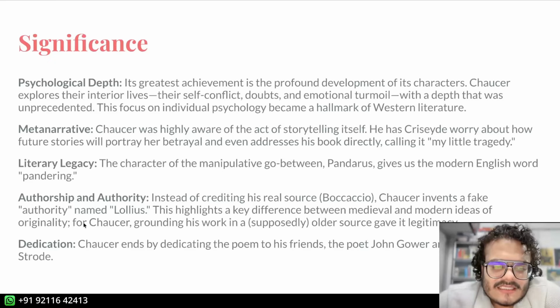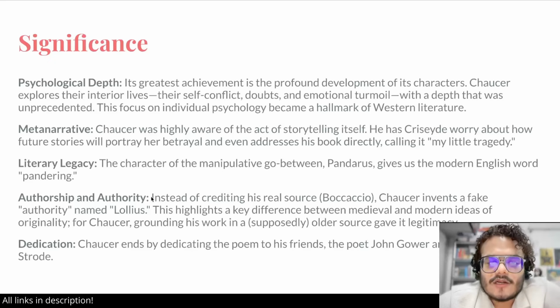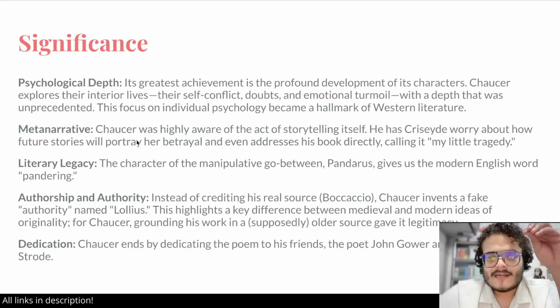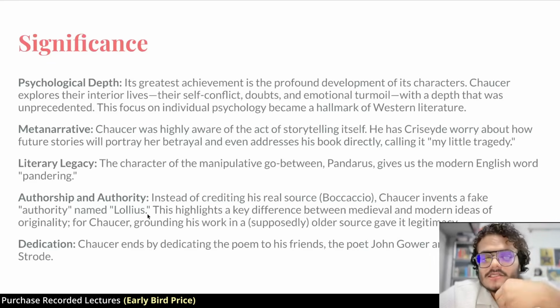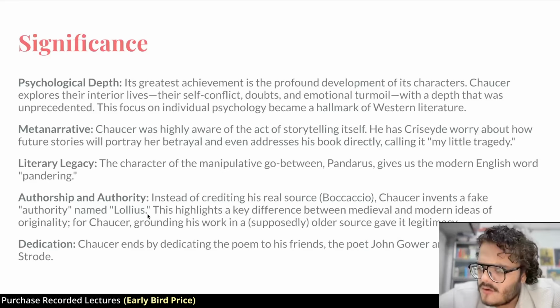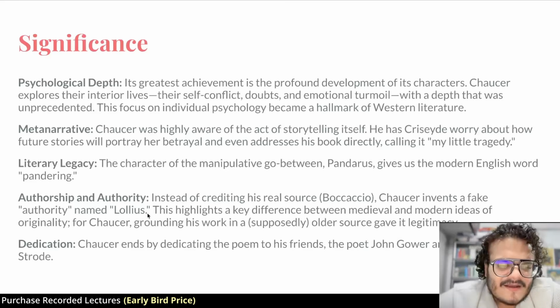Now I told you last time that in medieval literature, they had to rely on authority, a great writer. So he invents authority to prove his point, right? Like, I'm not saying that Cressida should be looked at as more than just a betrayal. She was also in a lot of trouble. It's not me who's saying that, it's Lollius who's saying that. And back then, not everybody was well read enough to know that this is a fake thing.